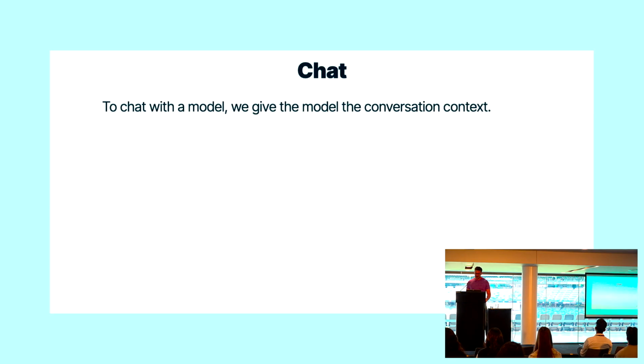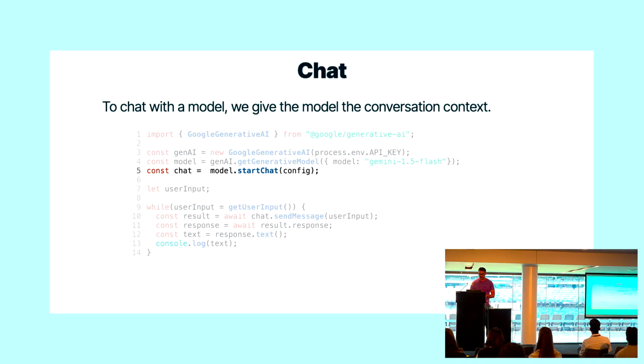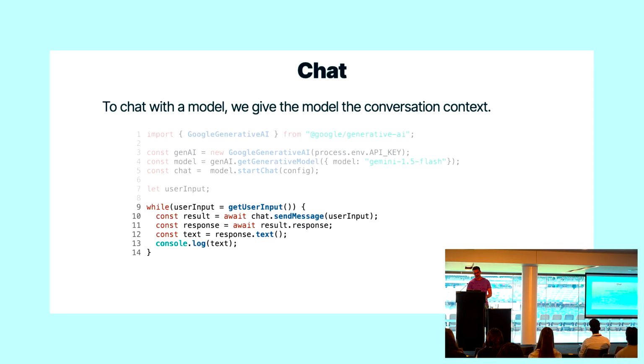So then we get to chat. And to chat with the model, that's kind of straightforward because we are just chatting with it. But chat is nothing more complicated than sending the entire contents of the chat back to it each time. And so the longer a chat goes on, the more context you provide to the model so it knows what's going on. And so in this case, actually Google's SDK for this gives you the opportunity to start a chat. You can call model.startChat, and that will actually handle the state for you, which is nice. And so every time you chat.sendMessage, the SDK is going to send the rest of the chat to you.